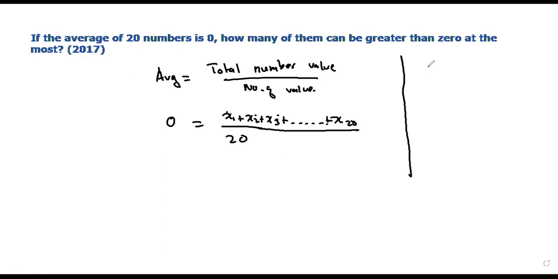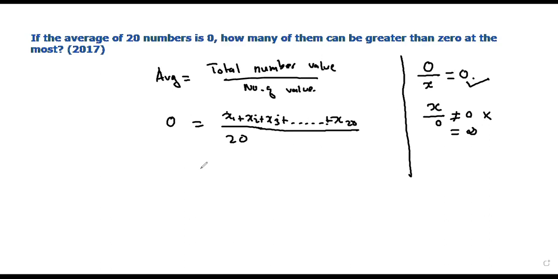What you need to know is that 0 divided by any number will give you 0. If you multiply any number by 0, the answer will be 0, but dividing by 0 gives infinity. You should apply this concept: 0 divided by any number is 0.